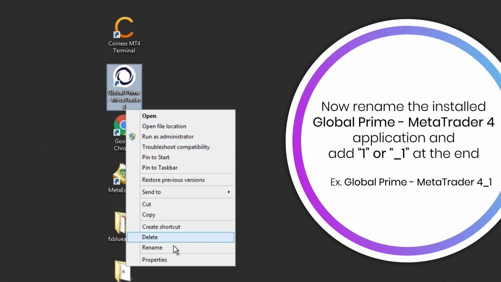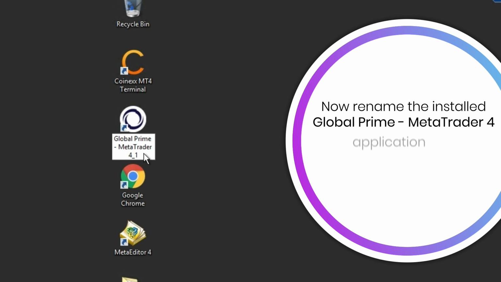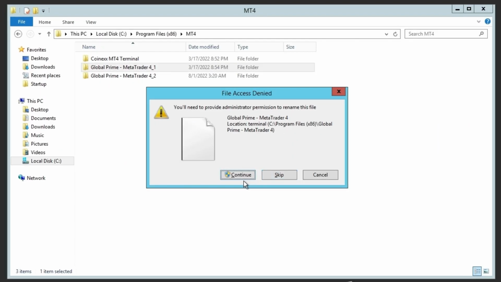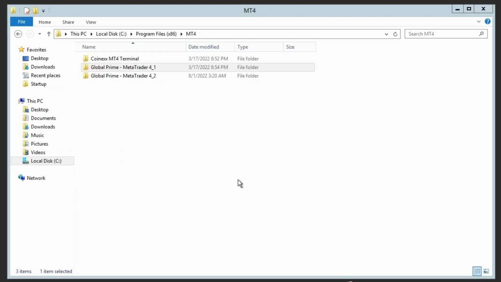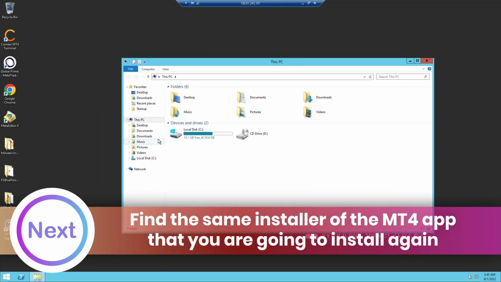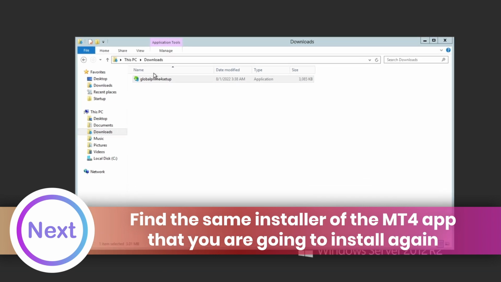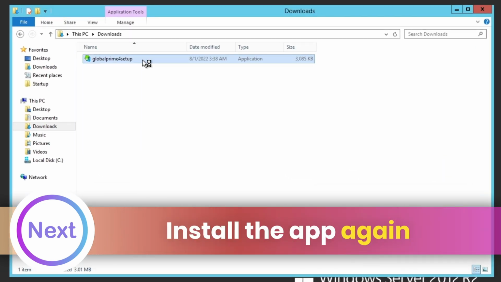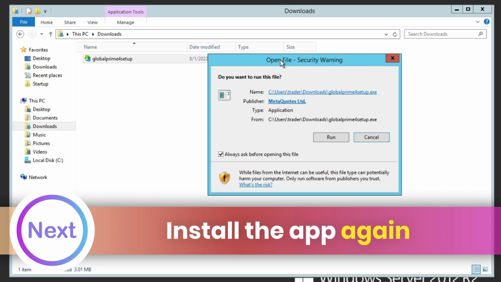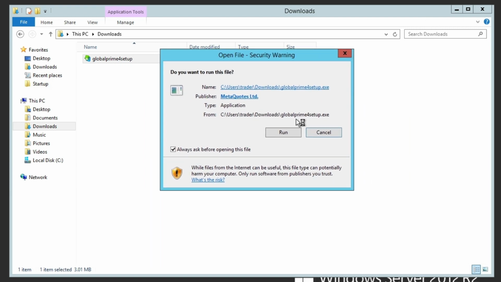After that, rename the existing MT4 desktop icon. Click Continue. Once it is done, download the MT4 installation file or find it in your Downloads folder. Open the installation file. Then click Run.